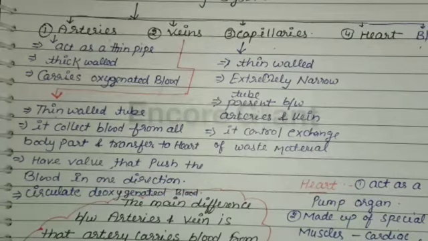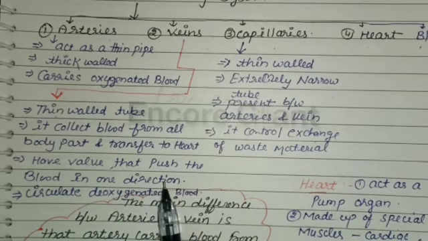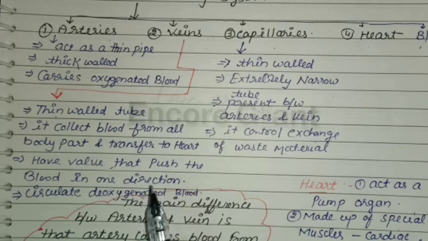Veins are also found in the whole of our body. The pulmonary vein is connected to the left atrium of the heart. The pulmonary vein carries oxygenated blood from the lungs back to the heart. This is also a main vein. The main vein is connected to the right atrium of the heart. The main vein carries deoxygenated blood from all the parts of the body back to the heart.